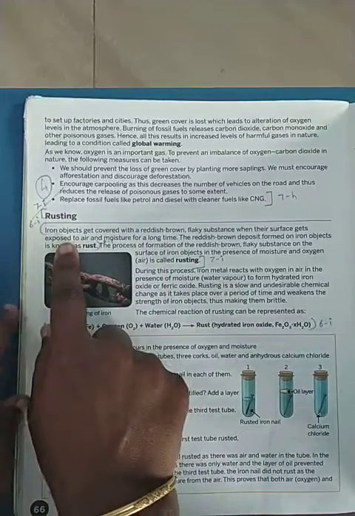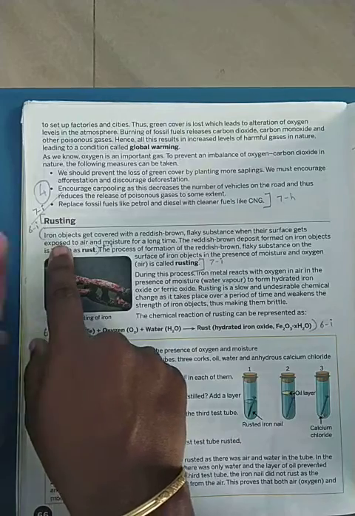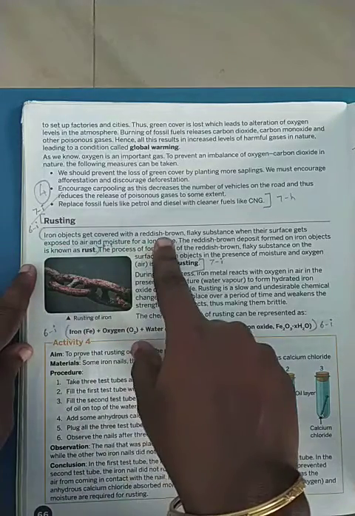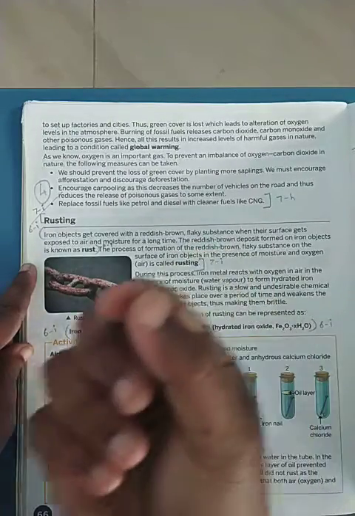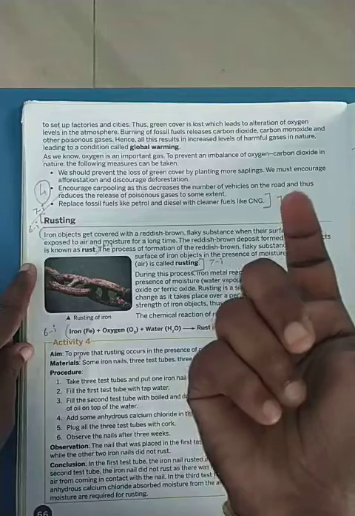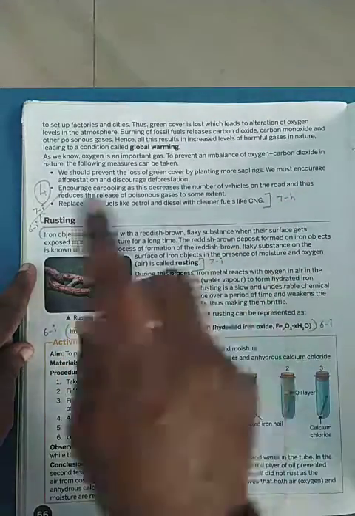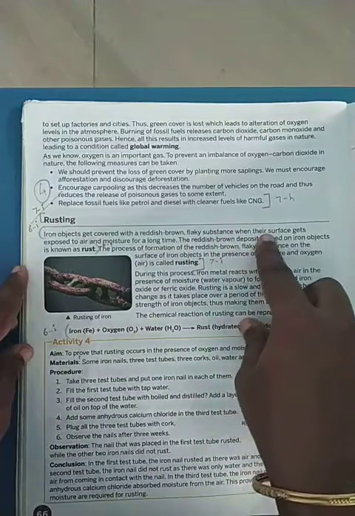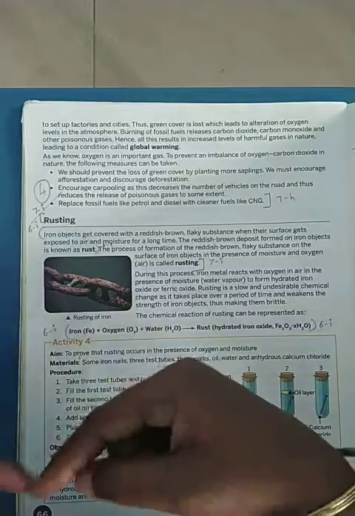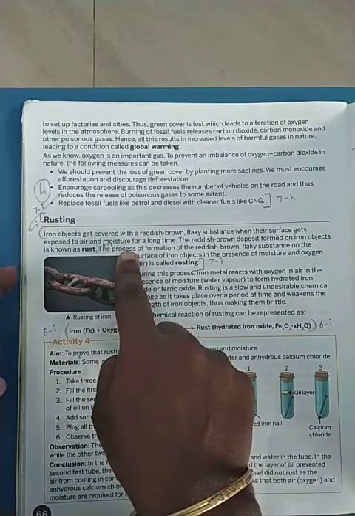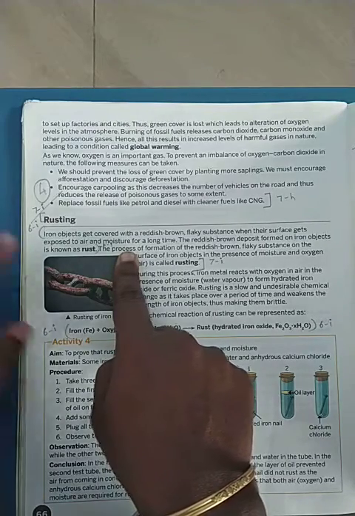So rusting means iron objects. மெயினா என்ன வேணும் நமக்கு? It is an iron object that gets covered with a reddish brown flaky substance. Flakyனா நமக்கு அப்படியே தூள் தூளா போகணும், ஓகேவா? அப்படியே சின்ன சின்னதாக பொடியாக போயிடணும், அதுதான் flaky substance. When their surface gets exposed to air, அப்பனா this surface is getting exposed to air and moisture. We already learned water vapor present in the atmosphere is called moisture.